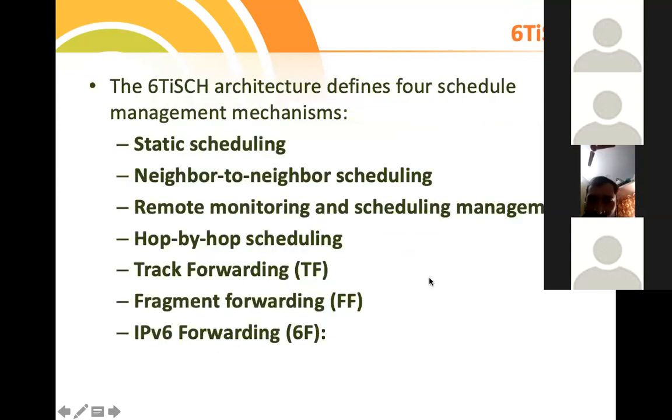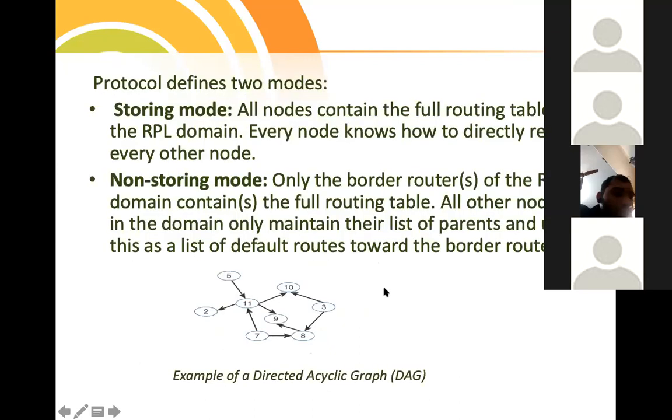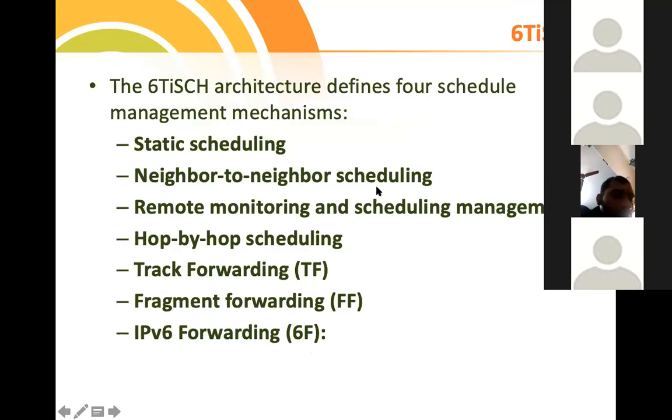So what are the things we are supposed to have when we want to have 6TiSCH architecture? We should have static scheduling, and neighbor to neighbor scheduling. We have remote monitoring and scheduling management, hop by hop scheduling, track forwarding, fragment forwarding, and IPv6 forwarding. We'll see in detail about these things in two to three lines.